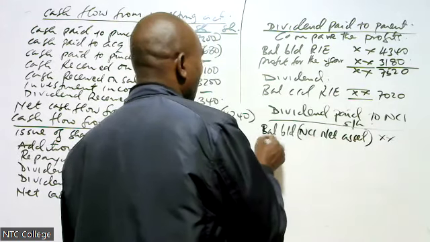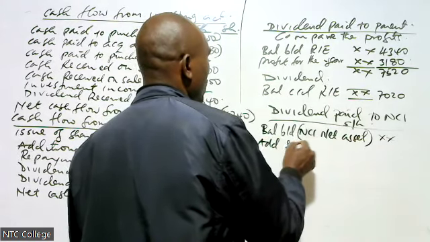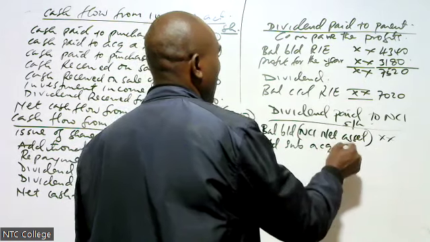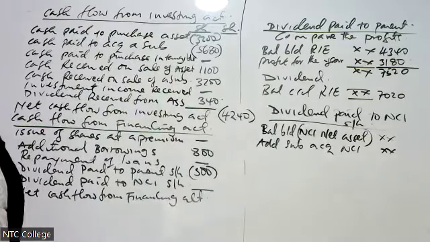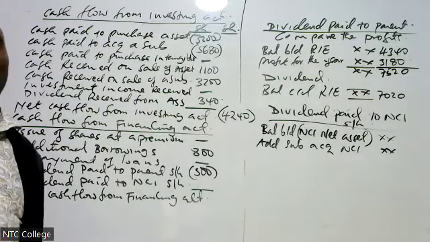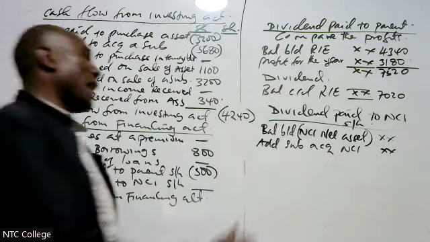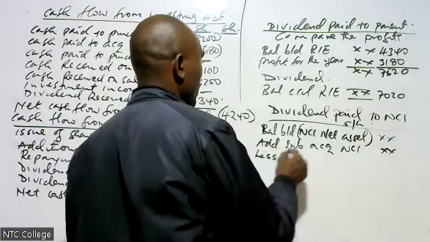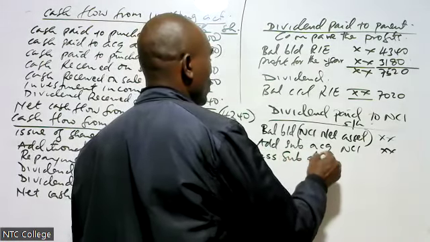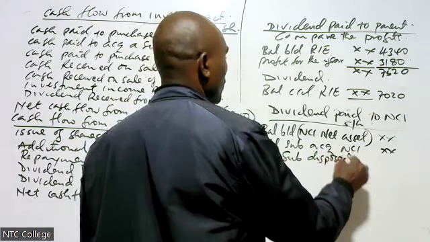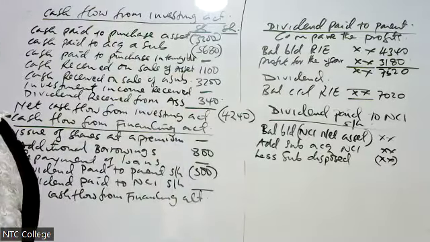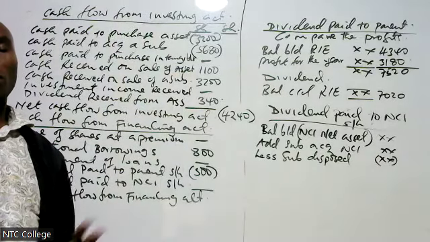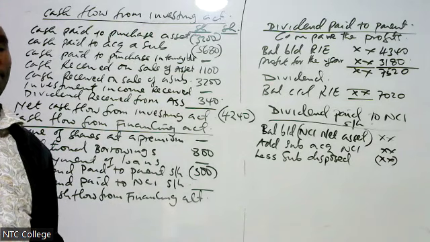Then we come to add subsidiary acquired, that is NCI. If I acquire the subsidiary, it will increase the value of NCI. I come to less subsidiary disposed. If I dispose of a subsidiary, it will reduce the value of NCI.